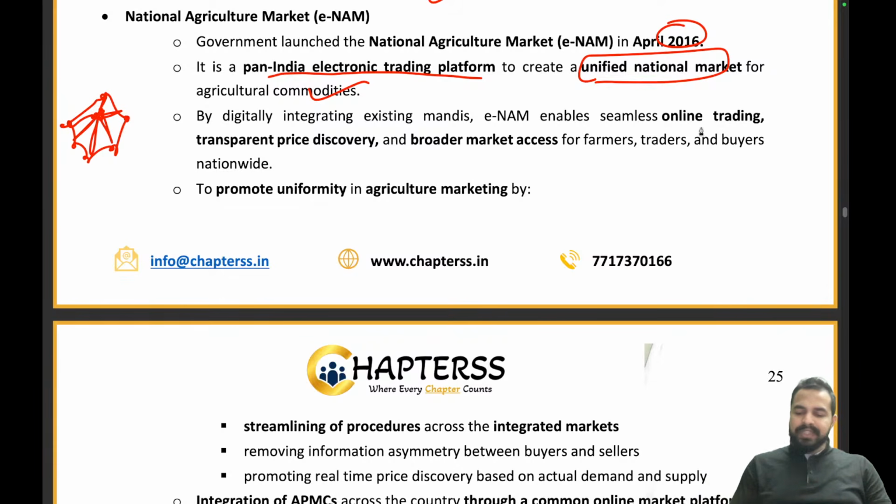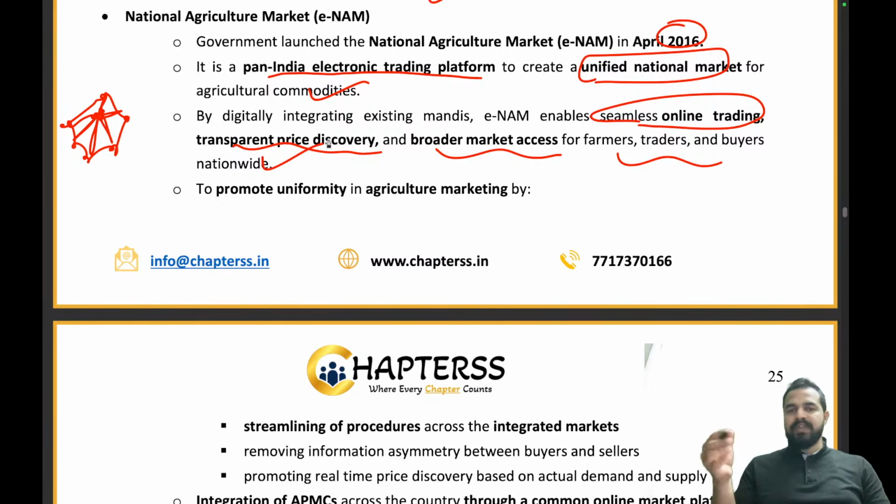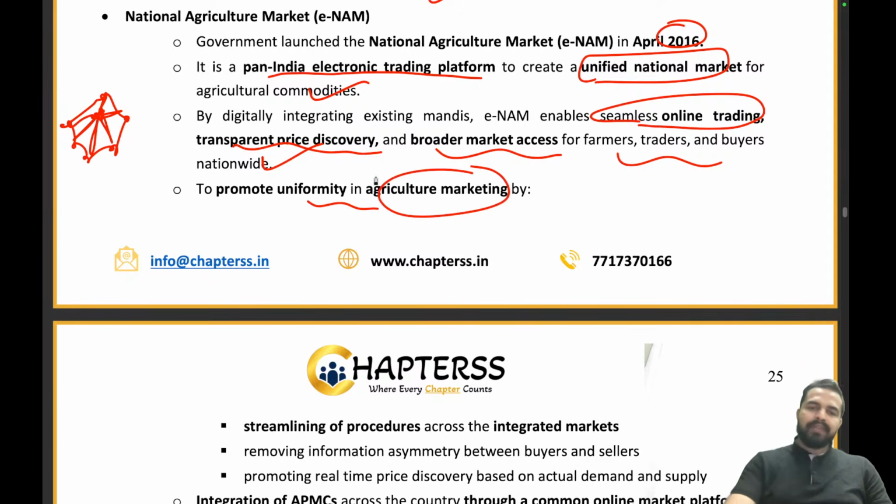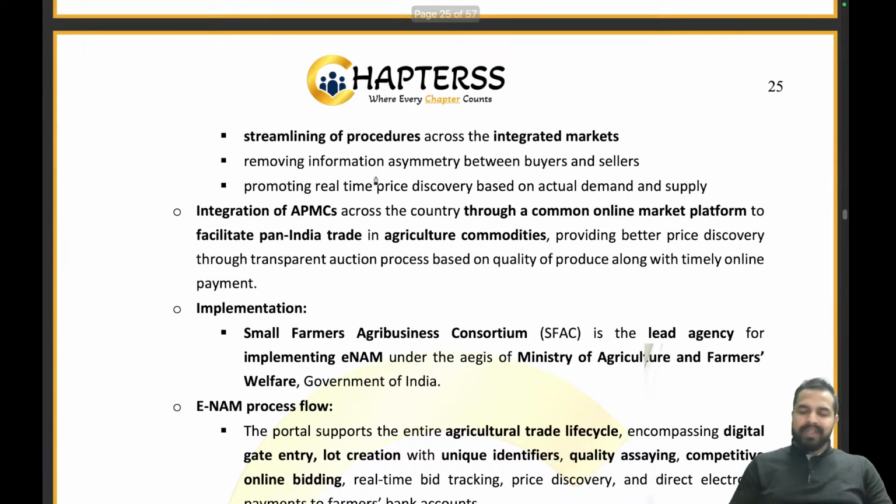So eNAM enables seamless online trading, transparent price discovery, and broader market access for the farmer, trader, and the buyers nationwide. So basically they can see where exactly they are getting better prices for their produce, and they can trade their agricultural commodities in those particular markets, right? To produce uniformity in agriculture marketing, we have tried to do this. So what exactly does it do? It first of all streamlines the procedure across the integrated market.